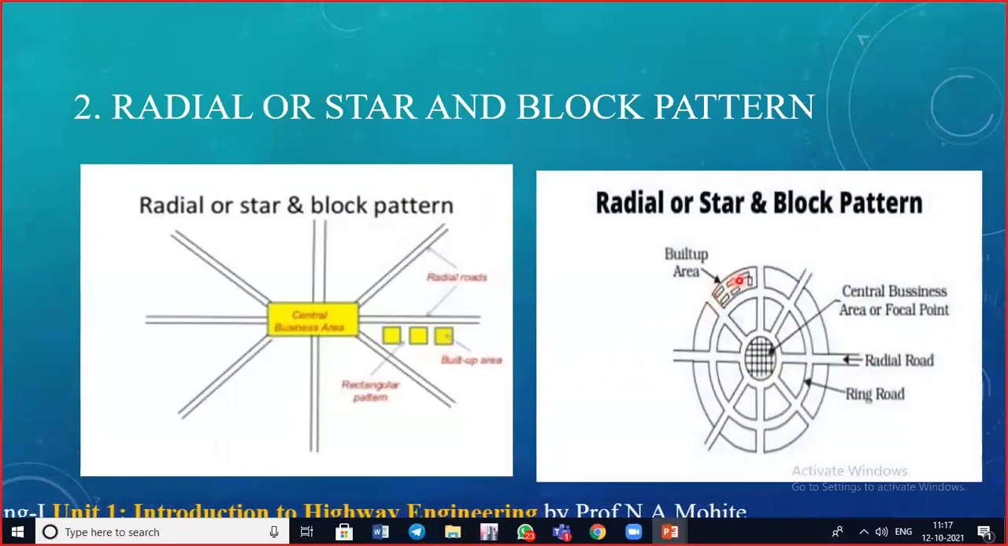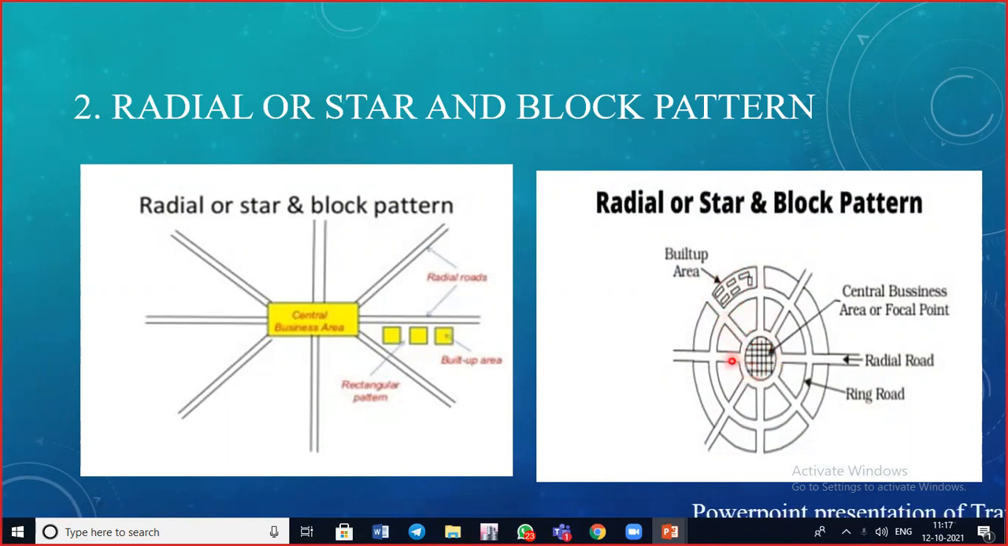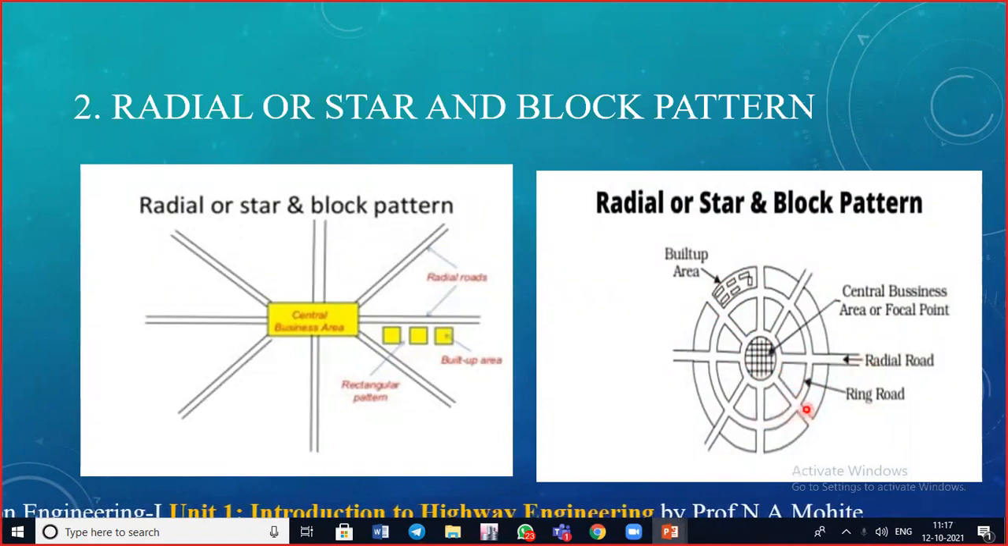Here you can see this is the area in which the built-up construction can be done. This is the central business area or focal point. This is the radial road and this is the ring road.